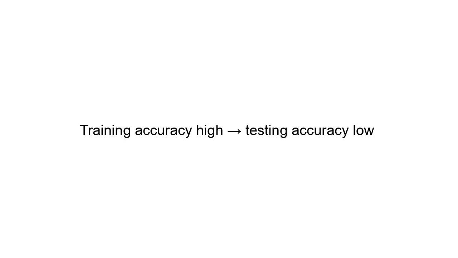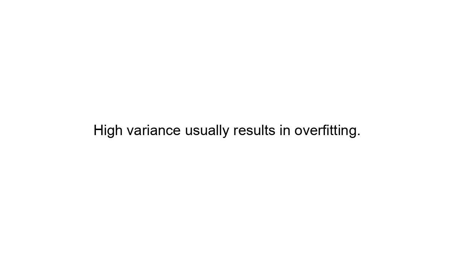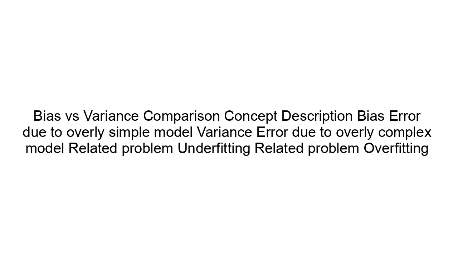Signs of high variance include very high training accuracy, low testing accuracy, complex models with many parameters, and sensitivity to small data changes. Example concept: training accuracy high means testing accuracy low. High variance usually results in overfitting.